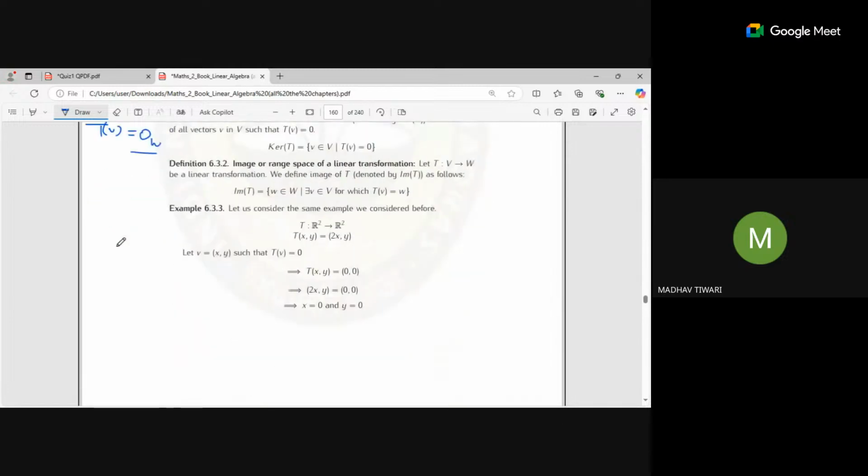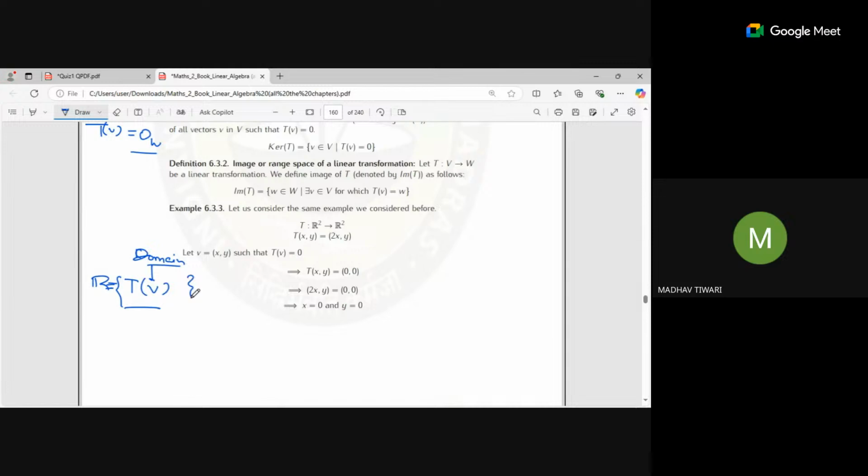And what is image or range space? Range space is a set which includes all the images of all the V's that are inside our domain. All those points that are images, it will store in the range space.